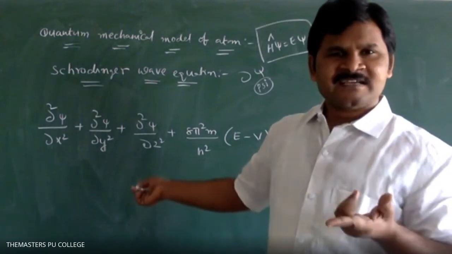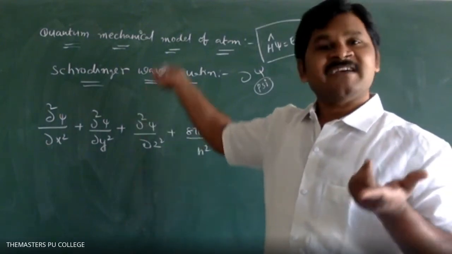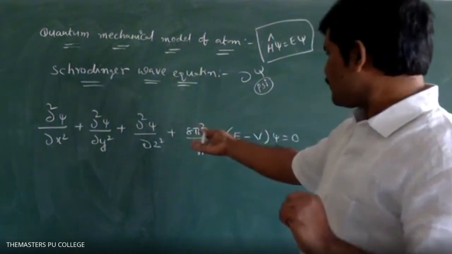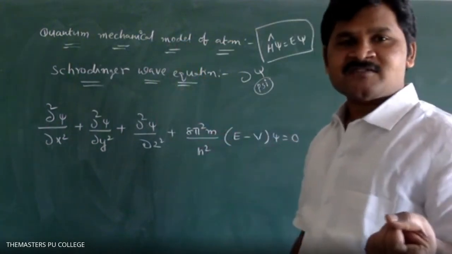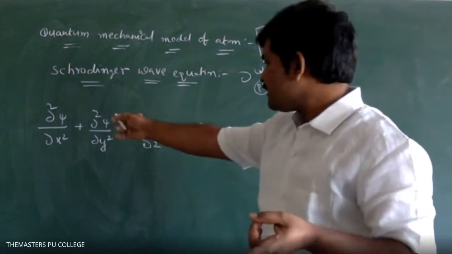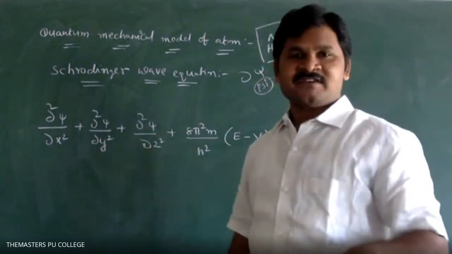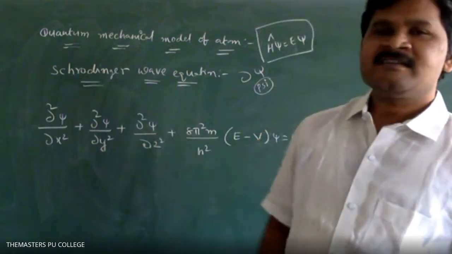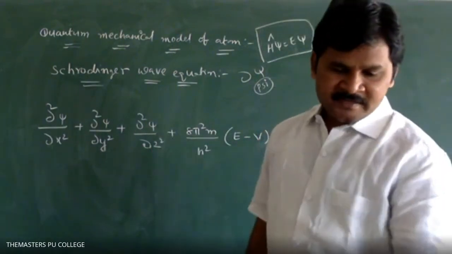We have only psi. Where is the psi square? In derivation, we will get psi square. Clear, students? Here we don't have psi square, but why I am telling psi square? When we are deriving this formula, we will get psi square. So that also you have to remember. Significance of psi and psi square. Write down now. Psi indicates